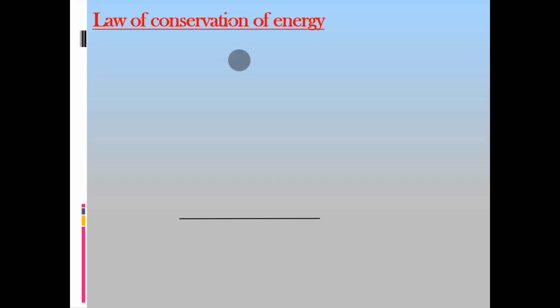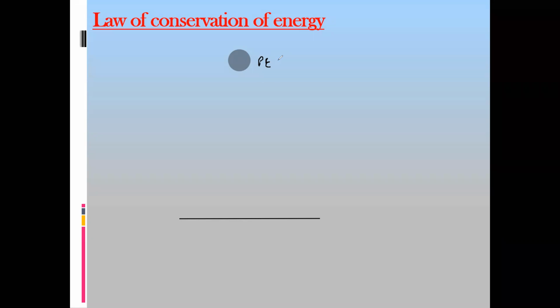Which form of energy will this object have? The gravitational potential energy or potential energy? Gravitational potential, yes. So gravitational potential or potential energy.